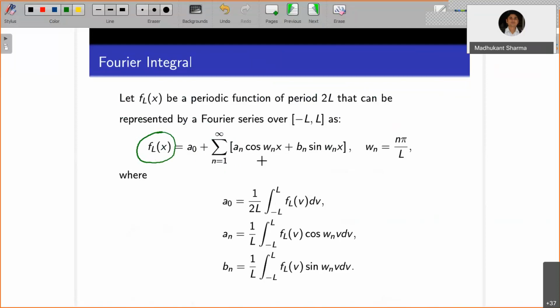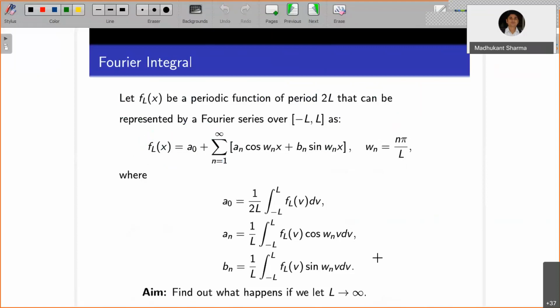What is the approximation in terms of the Fourier series? Then what happens when the limit L tends to infinity? Where will this integral value tend? Wn is nothing but n pi by L. If you recall, this is cos of n pi v by L and sine of n pi v by L. You can relate with what we have just seen.